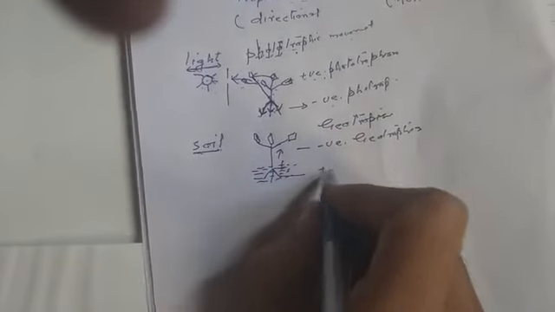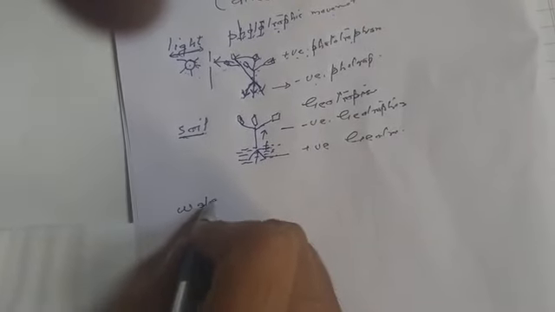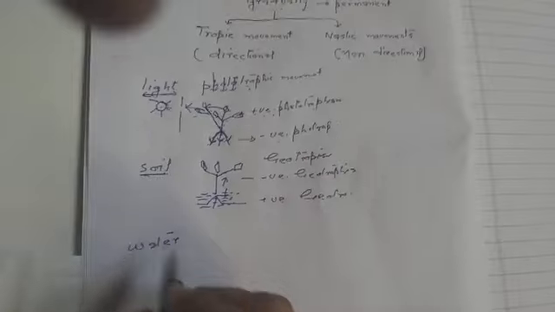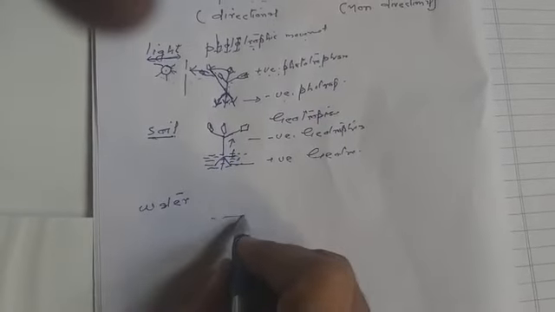And the roots show positive geotropism. Like other stimuli, we have water. So water is another stimulus which is present in the soil. In the same way, the roots move in the direction of water, so it is positive hydrotropism. Hydro means water, tropism means directional movement. And the shoot which moves away from the water, that we call negative hydrotropism.